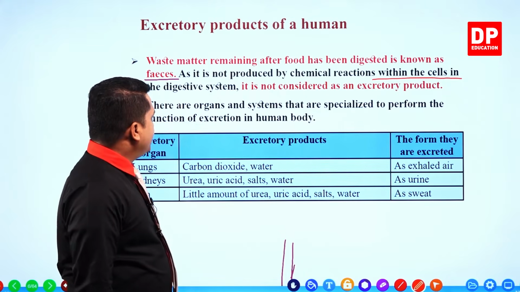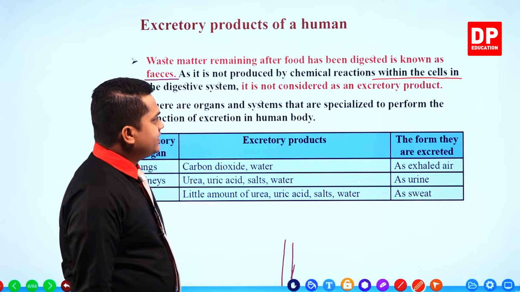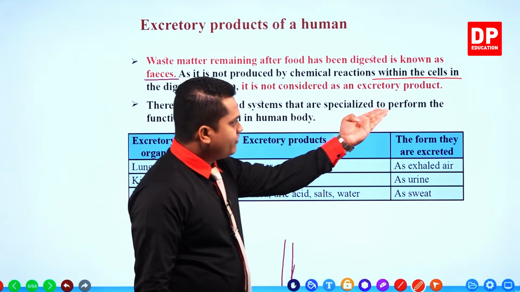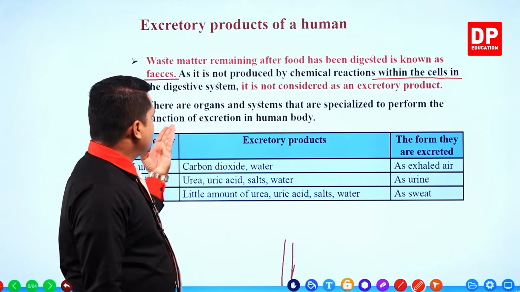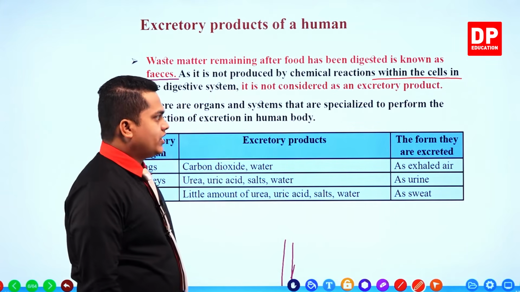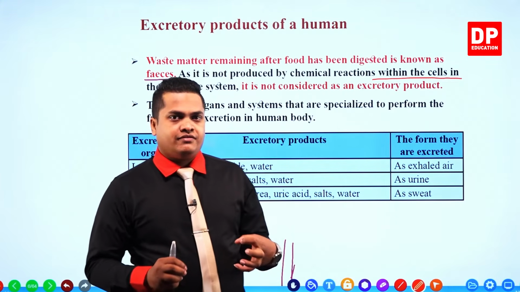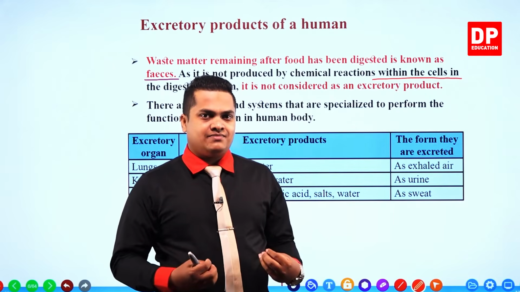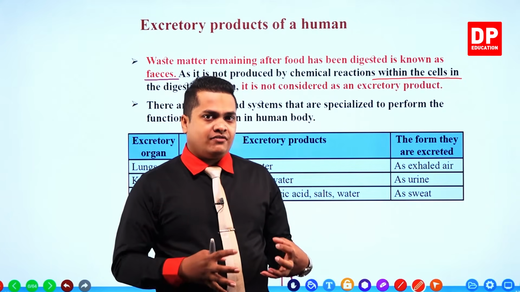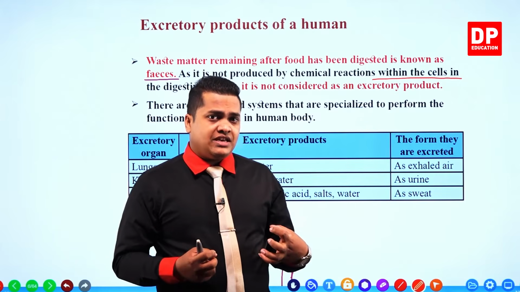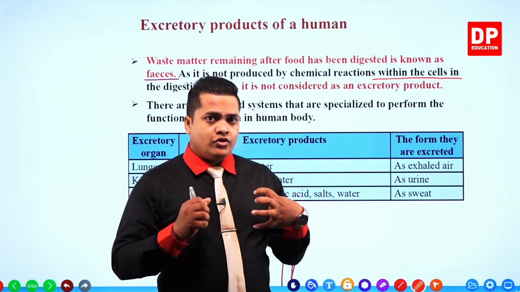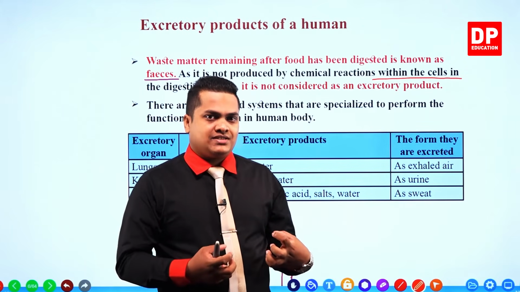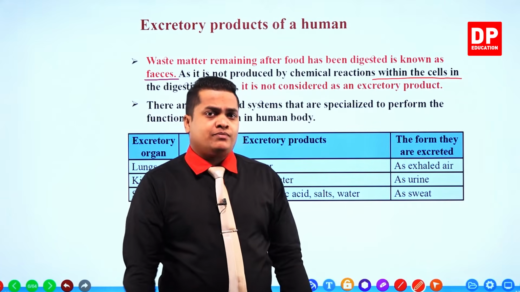Next one: there are organs and systems that are specialized to perform the function of excretion in the human body. There are different types of organs and systems arranged in our body in order to do this expelling process, this excretion process.